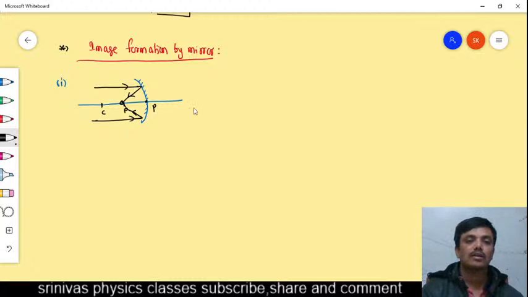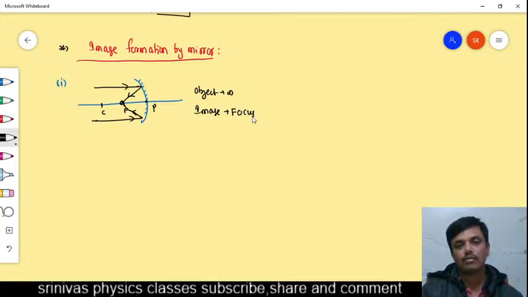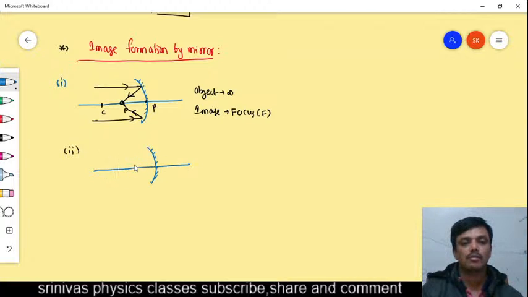Like this, the object is at infinity. Then where is the image forming? The image forms at the focus. And like this we have to draw the ray diagrams. For example, if the object is behind the center of curvature, then how do we draw the ray diagram and how will the image form?